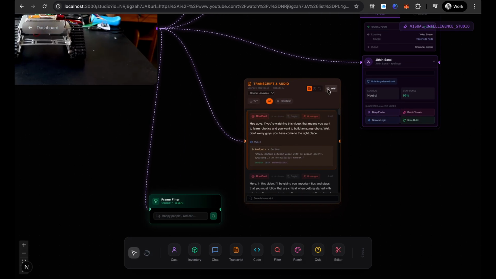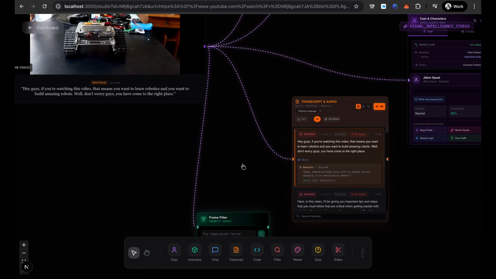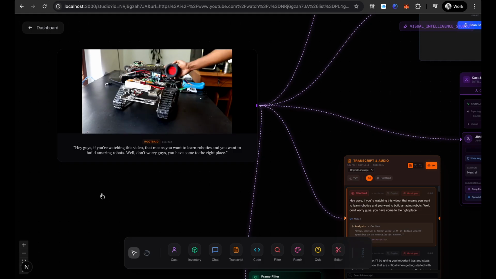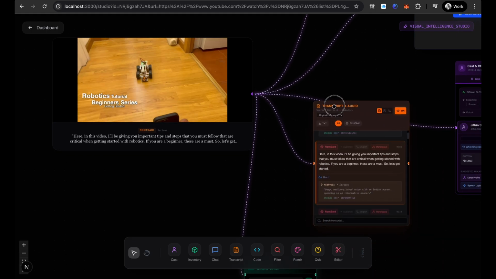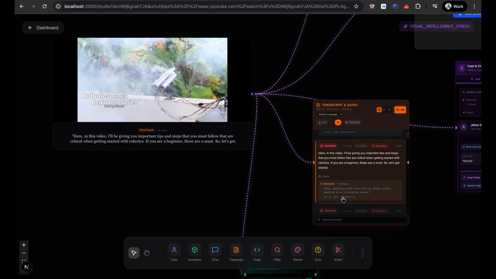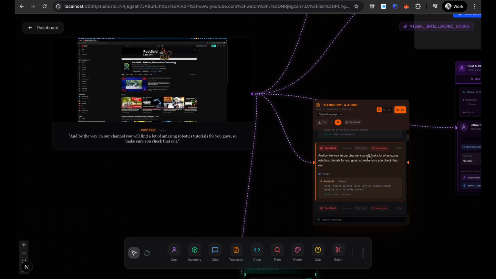Yeah, now let's make it visible, okay? So root said, okay. Let's see right now. You want to build amazing robots? Well, don't worry guys, you have come to the right place. Here, in this video, I'll be giving you important tips and steps that you must follow that are critical when getting started with robotics. If you're a beginner, these are a must. So, let's get started. And by the way, in our channel, you will find a lot of amazing robotics tutorials for you guys, so make sure you check that out.